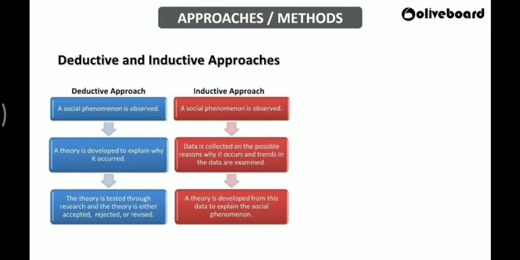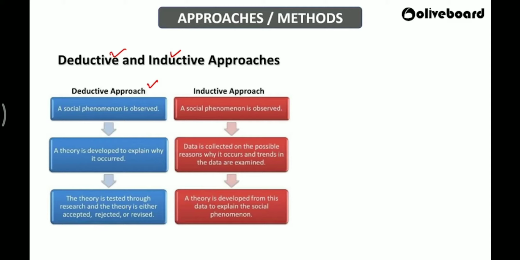Right? Next, in economics, we have various approaches to study. Study in the sense that you can derive various theories, you can write various theories, and there are various approaches. Here, the most popular approaches are the deductive and inductive approaches. What does it mean? Deductive approach, what will happen? Suppose you see a problem, or any phenomenon which is happening there. For that, what will you do? You will create or derive some theory, and you will have your own assumptions. If it is like this, then this and this, this is how it will happen.